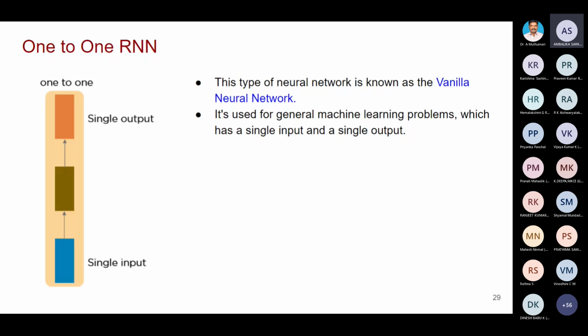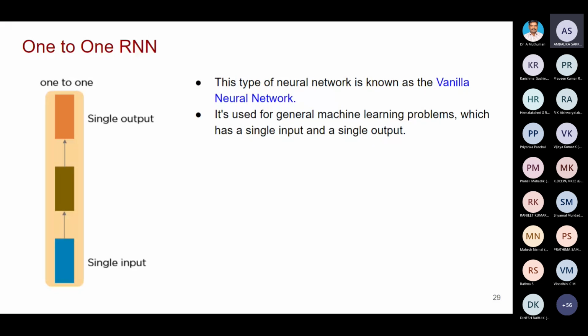For normal machine learning problems, you can apply this one. Single input, single output. So whenever you are using a machine learning algorithm, you can replace it with this one-to-one RNN.